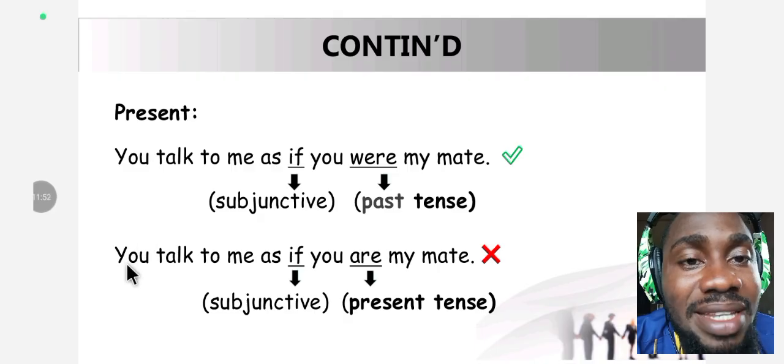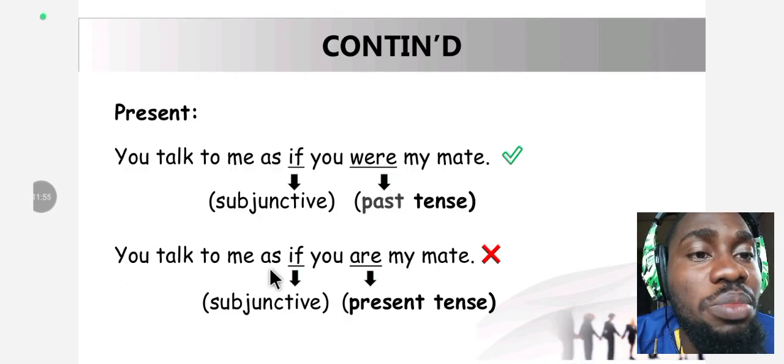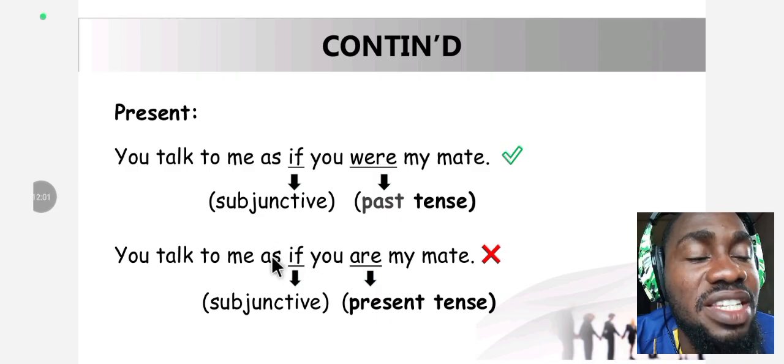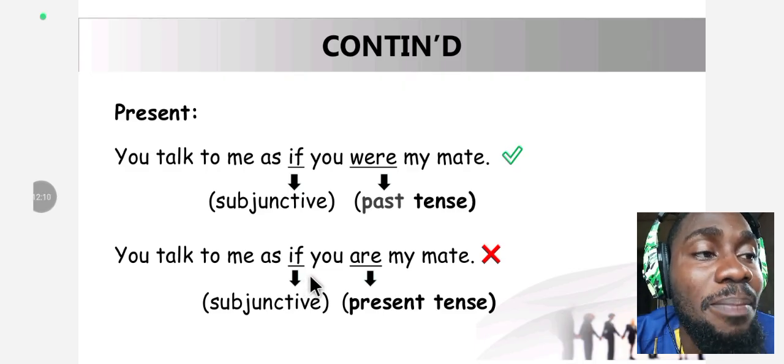Moving over to the next example we have here under present still. You talk to me as if you are my mate. Wrong. Why is it wrong? The subjunctive we have here is as if, and it is a subjunctive form of the present, expressing the present. Remember the law. The law says present goes with what? Past tense form of verb.